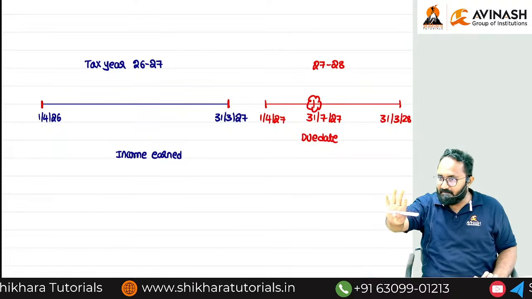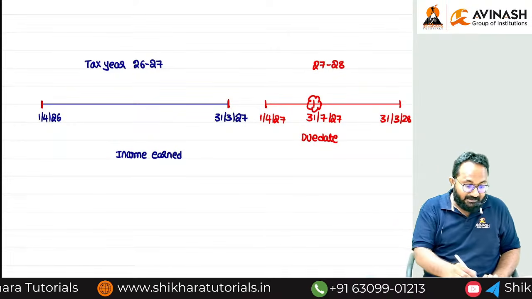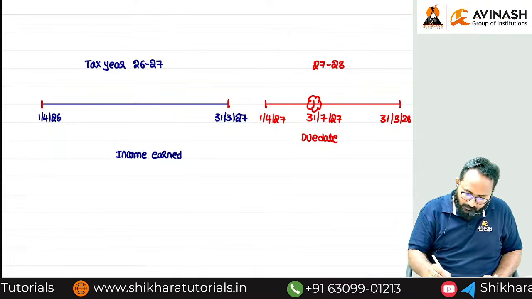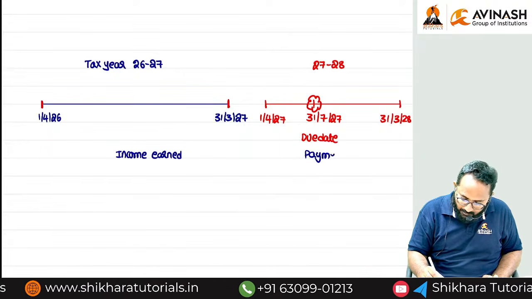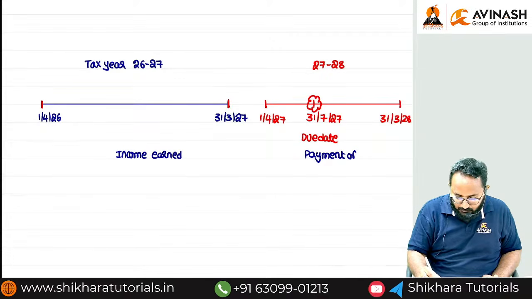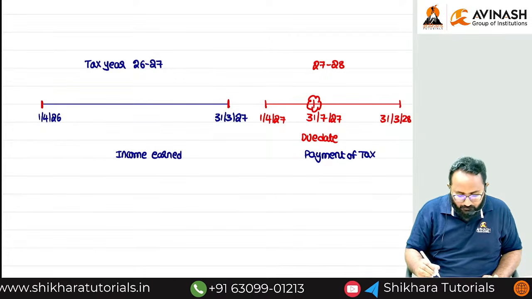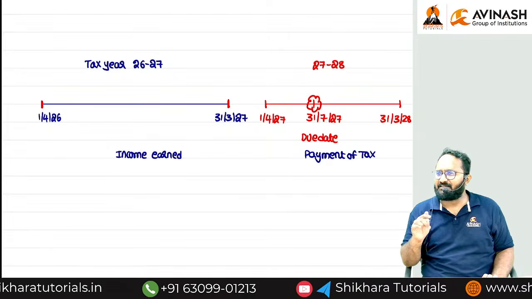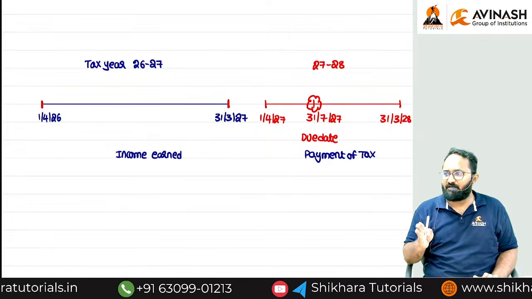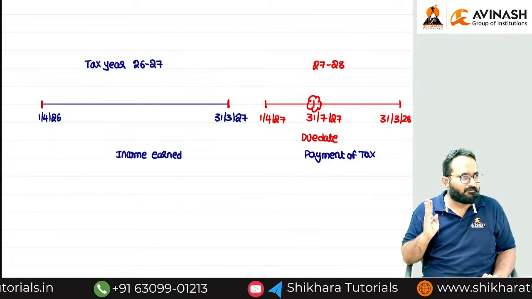This is a disadvantage. That's why the department is saying that income earned here, payment of tax done at a later date. So this is the disadvantage to the department, right? Sir, if anything is a disadvantage to the department, they will not tolerate even for 1 minute.